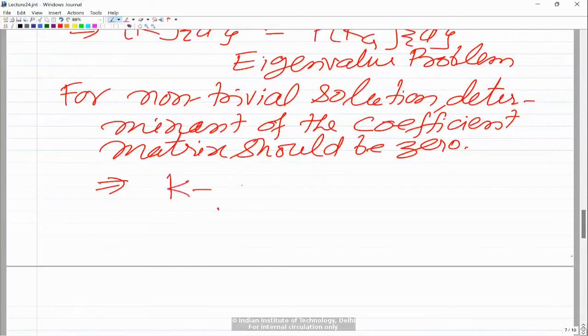We are equating the determinant, we are basically trying to find out the critical value of load. So let me put P critical into Kg. This is the coefficient matrix, its determinant should be equal to 0.